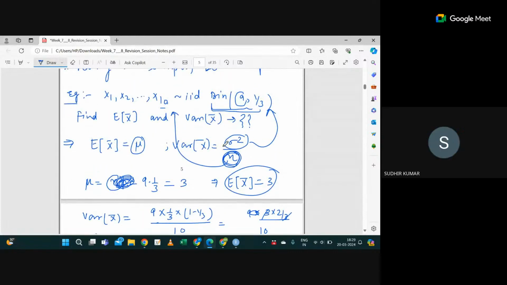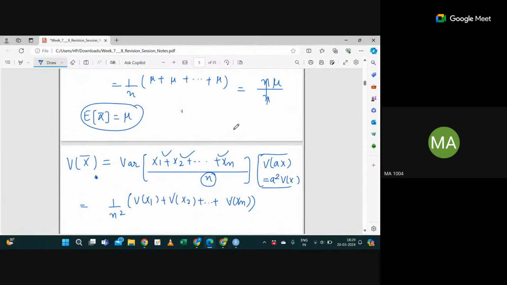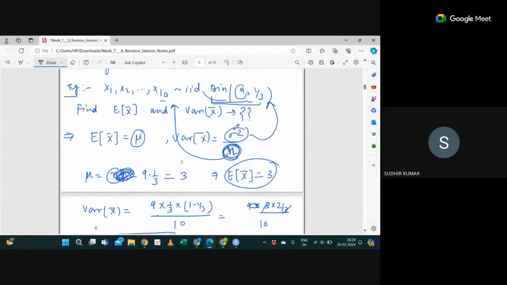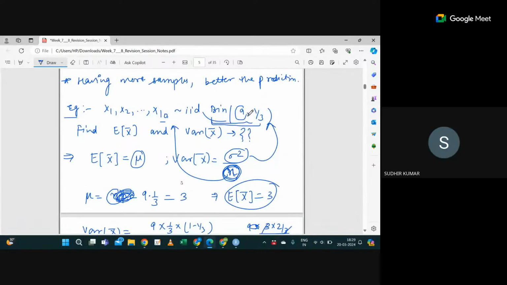That is something I told you. This n is not about the binomial. This n is the sample size. In the previous example we were getting x1, x2, up to xn, so this is the size of your sample taken from x. Each x is following binomial 9, 1 by 3. Don't get confused with this n.